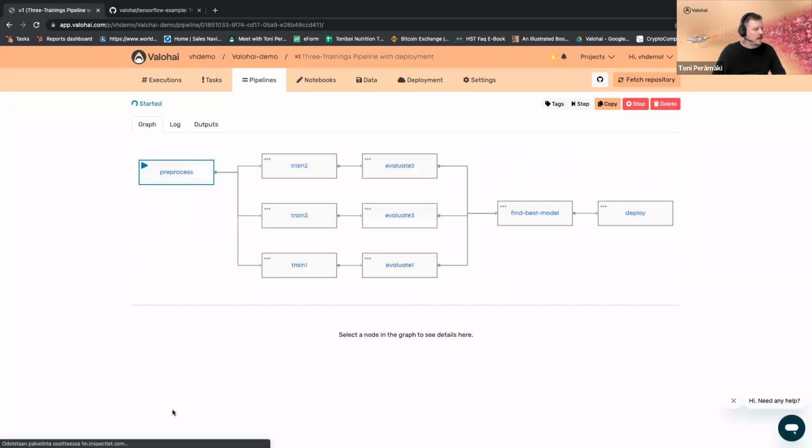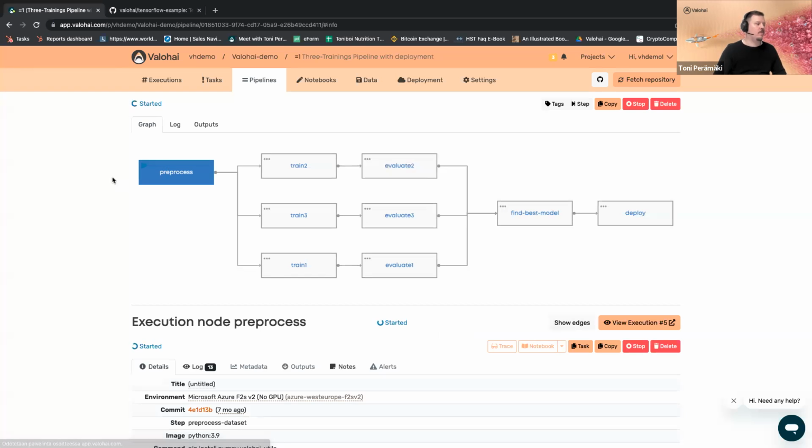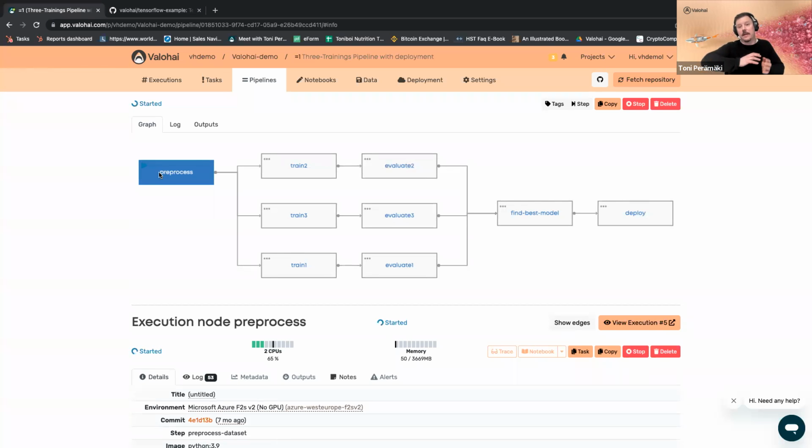Here we have a pre-processing step that pulls in data, does a data transformation, saves that data out, and passes it to 3 parallel trainings. So we train 3 different models. After that, each of them is evaluated. And the last step pulls in that evaluation information, picks the best out of the 3, and deploys that to a Kubernetes endpoint as a REST endpoint.